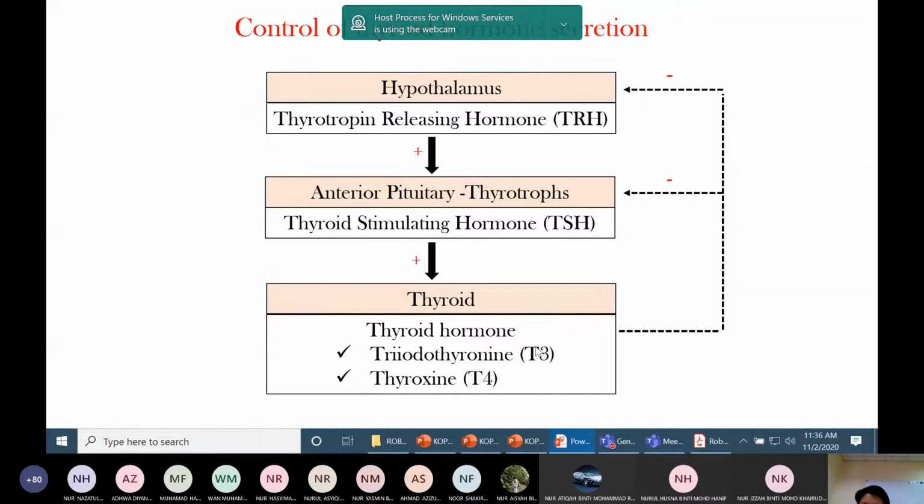It means that when there is high thyroid hormone, it gives negative feedback on the anterior pituitary and then negative feedback on the hypothalamus.